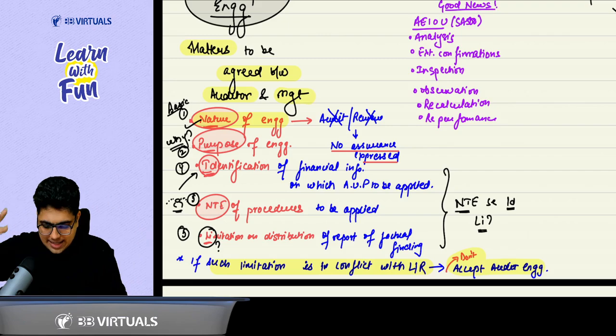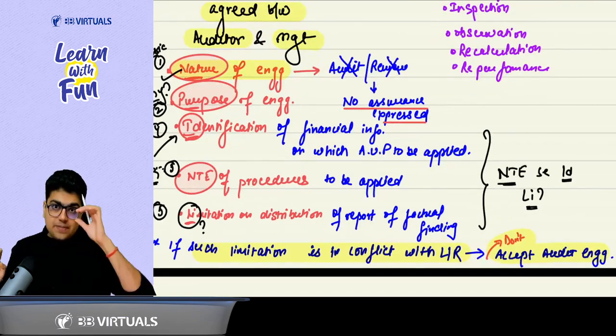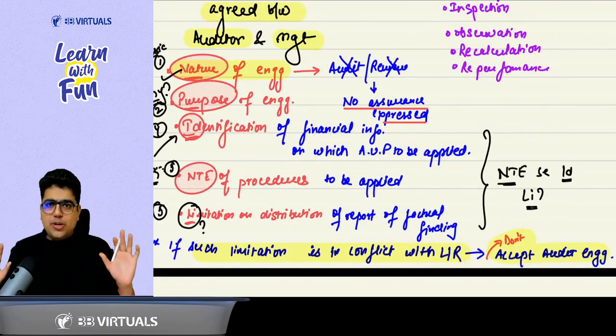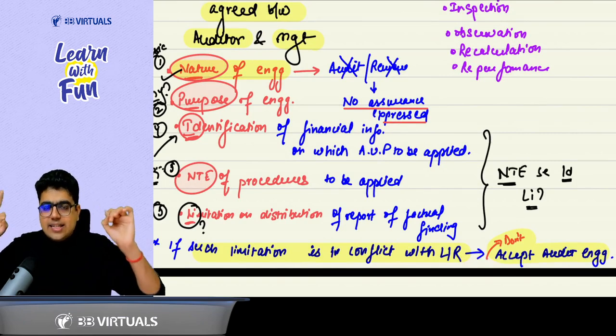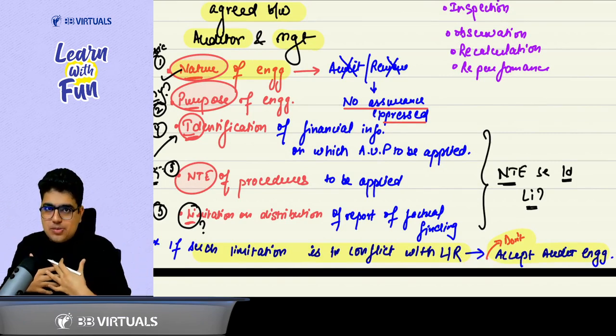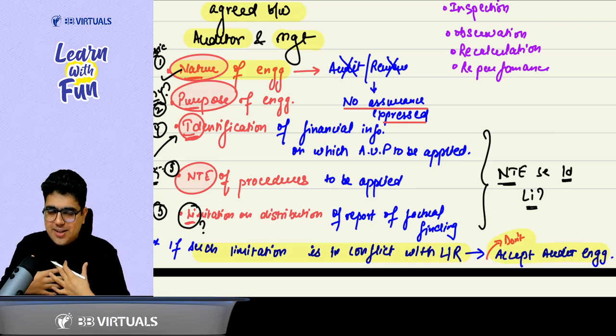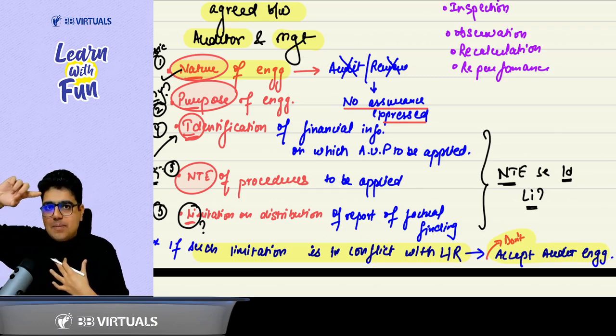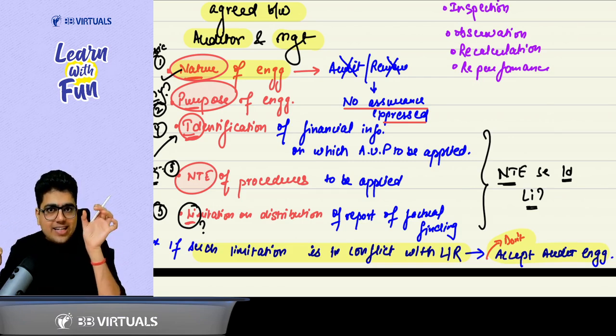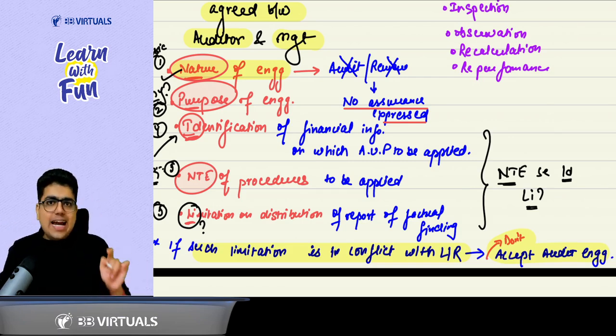Next three points. There is one typical point here: it is not necessary that the person performing the agreed upon procedures is also the auditor of the company. So how will the company allow him entry? Only when he has an ID. From where to get the ID?